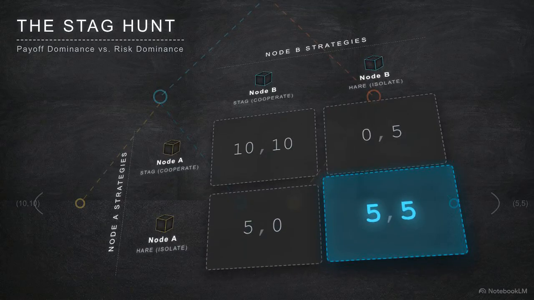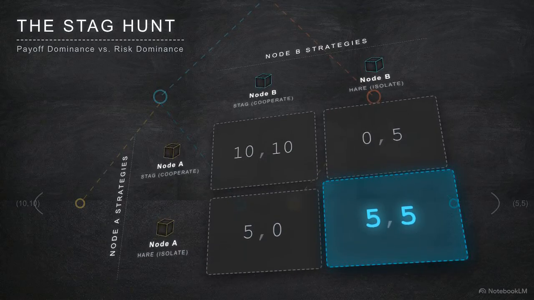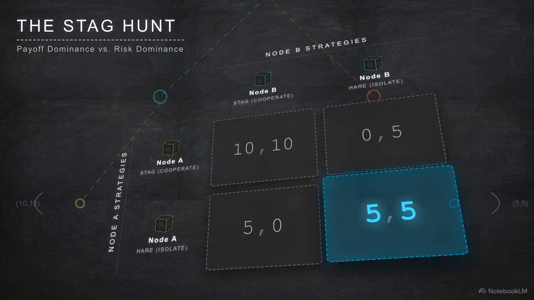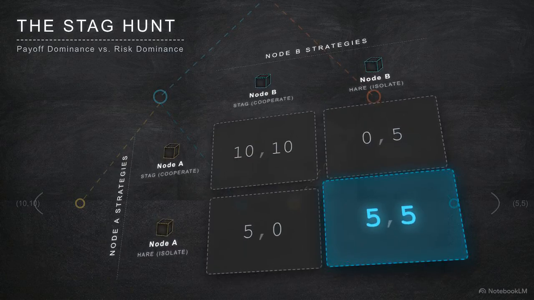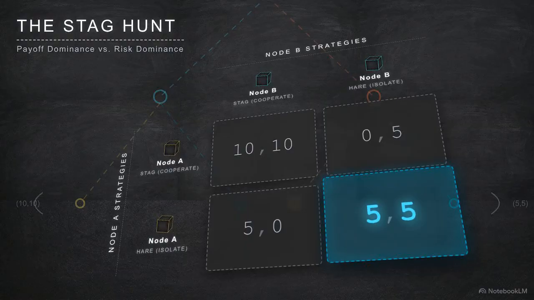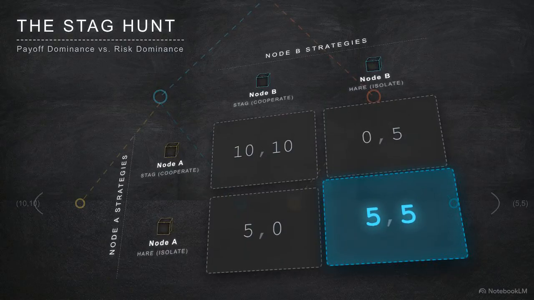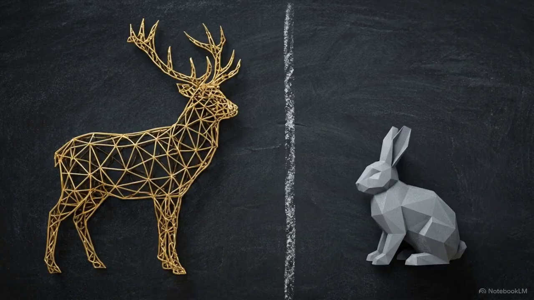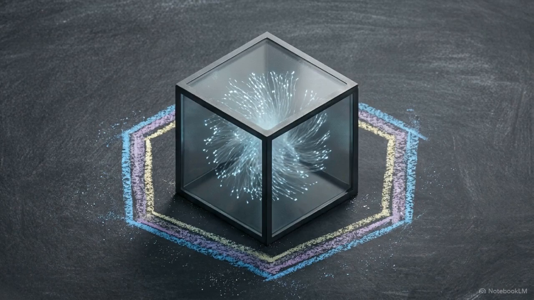Alternatively, a node can choose to hunt hare. This represents isolating itself and focusing solely on its own perimeter. It yields a lower payoff of 5 units, but that payoff is guaranteed, regardless of what the other node does. This creates a conflict between payoff dominance, hunting the stag for the highest reward, and risk dominance, hunting the hare to eliminate uncertainty. Applying this to an ad hoc network, isolation becomes the mathematically safest choice.